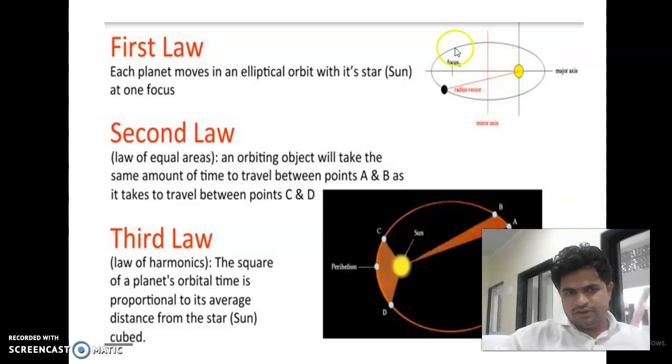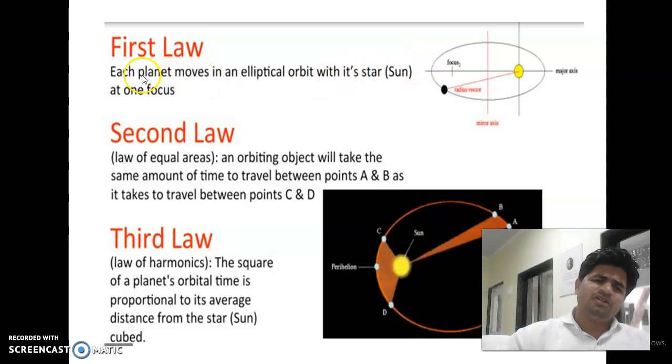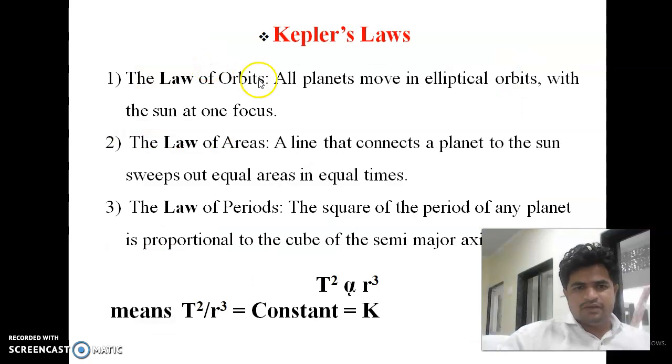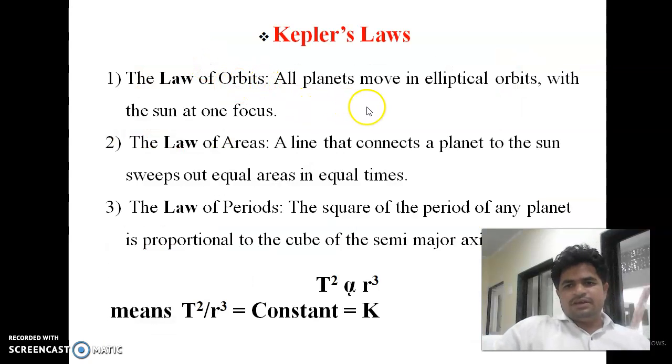Look at the figure. This law suggests that each planet moves in an elliptical orbit with the sun at one focus. Suppose in this figure the yellow dot is the sun, then all the planets revolve in this orbit, and the orbital shape is elliptical. So the first law is known as the law of orbits or elliptical law.